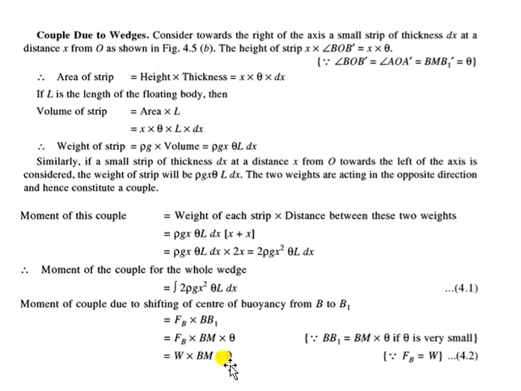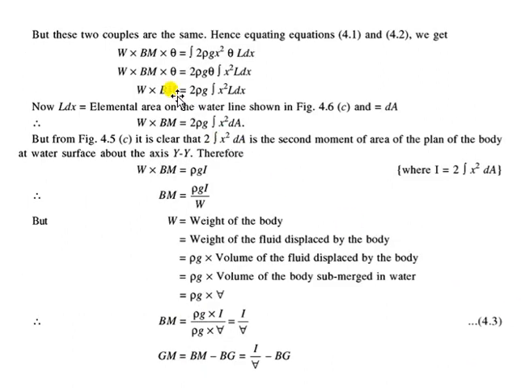Now the couple due to this and the couple due to this should both be the same. Taking the constants out of the integral, we are left with only x square L dx. What is L dx? L dx is the surface area of the element. If you multiply the square of the distance of the element with the surface area, you get the second moment of area, which is also the moment of inertia.